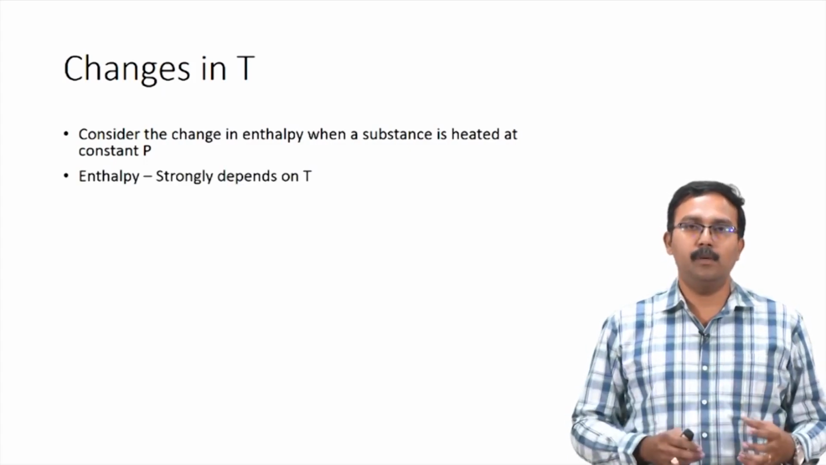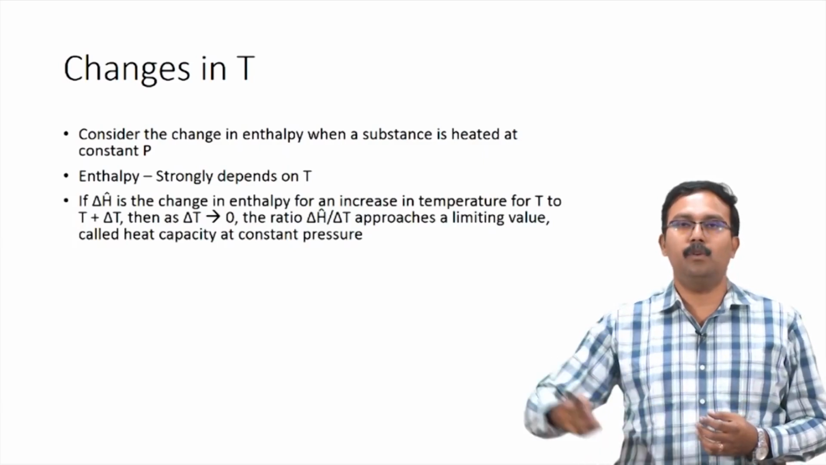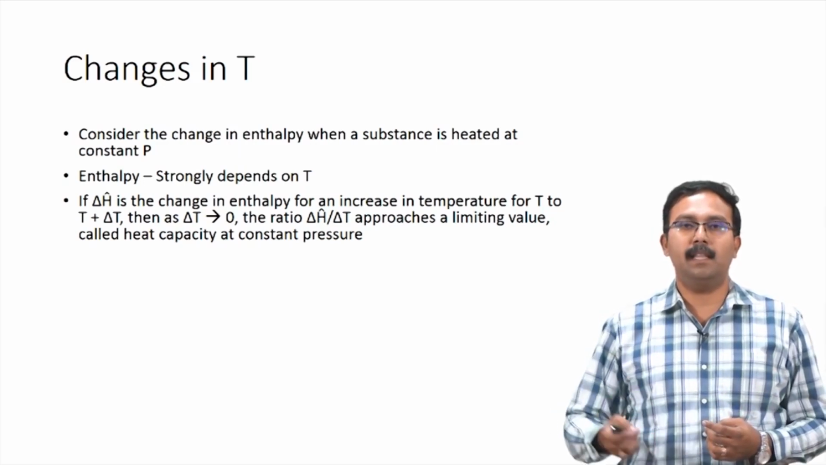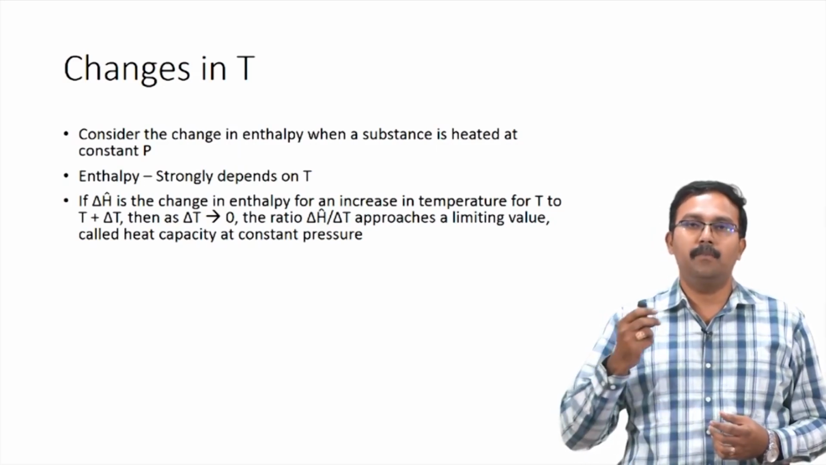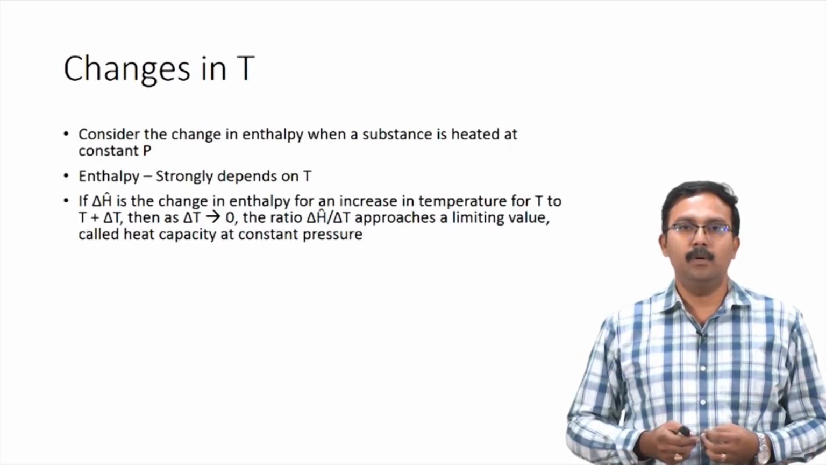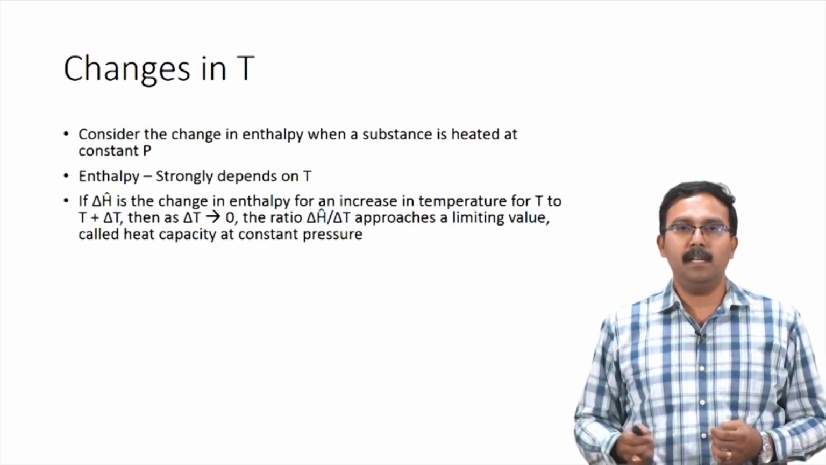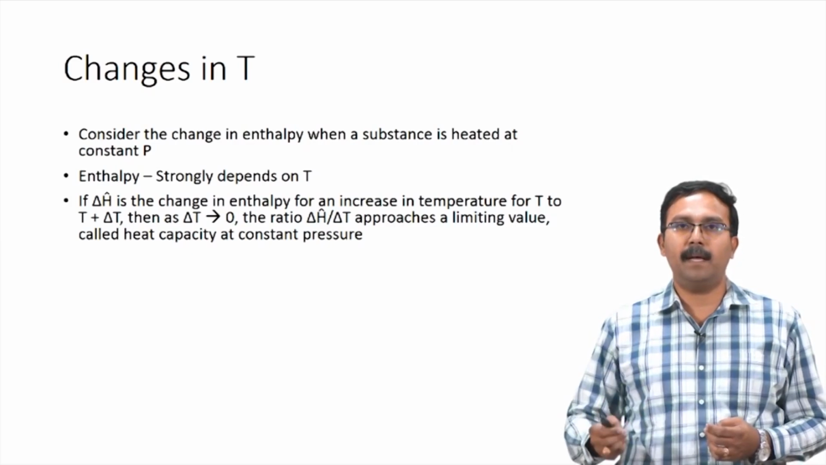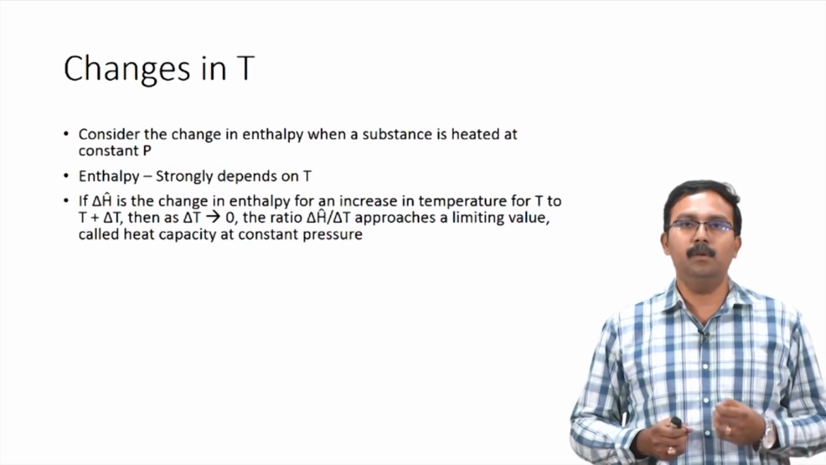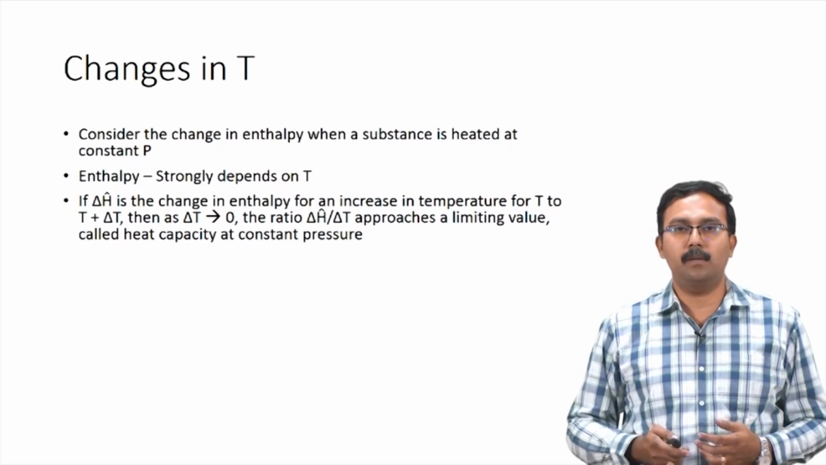Enthalpy also strongly depends on temperature, and this relationship is similar to what you saw with internal energy. If delta H cap is the change in enthalpy for an increase in temperature from T to T plus delta T, then as delta T tends to 0, the ratio of delta H cap by delta T approaches a limiting value which is called the heat capacity at constant pressure. This is similar to what we saw for the CV value. Here this is called Cp, the heat capacity at constant pressure.